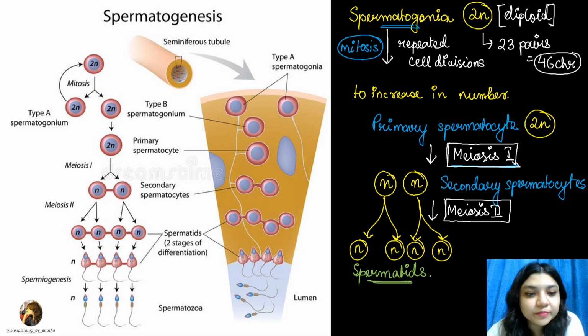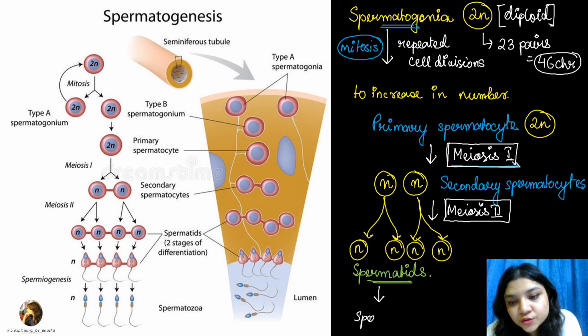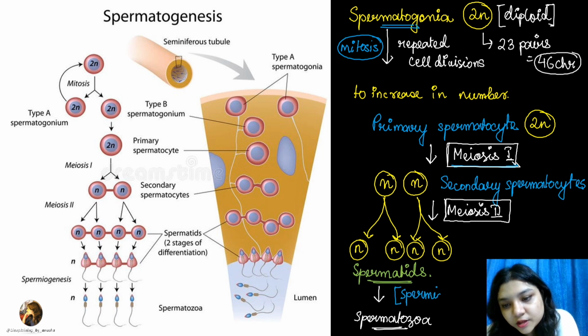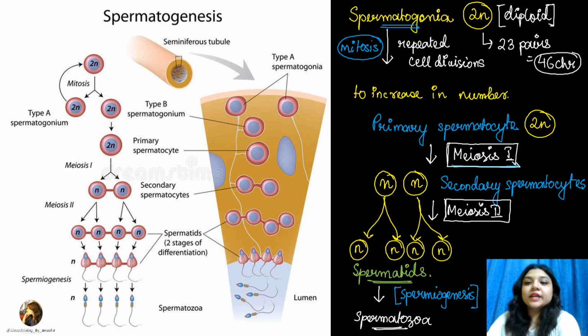And then there will be quite some amount of differentiation happening, and then ultimately the spermatozoa are formed, and this process is known as spermiogenesis. राइट। तो क्या है एंटायर प्रोसेस कि आपके पास स्पर्मेटोगोनिया है which are 2n. They will lead to the formation of primary spermatocytes. They are also 2n. Then meiosis will start.